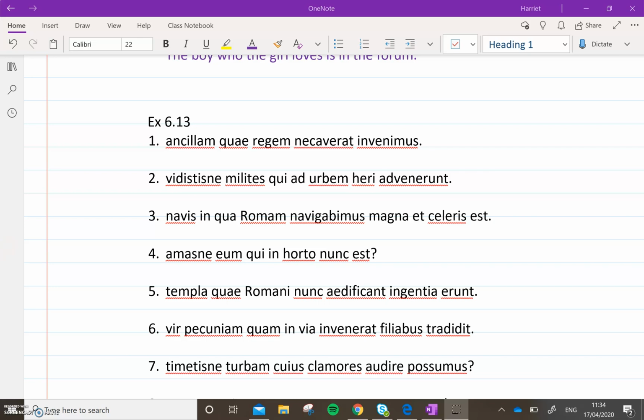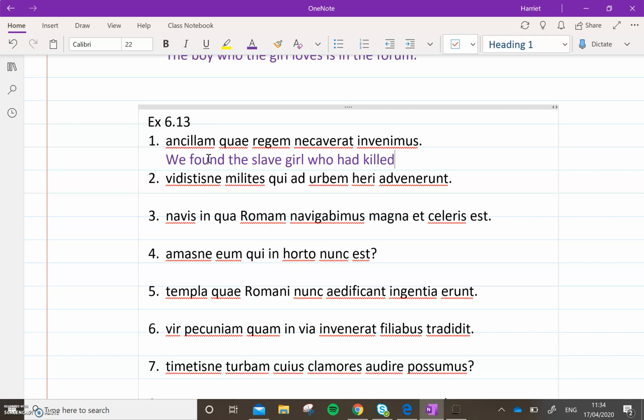Okay, here we go. Here's your answer to number 1. So, do not start with ancillam because ancillam is accusative. Look at the verb, invenimus. We found the ancillam, the slave girl, quae, who, necaverat, had killed the king.